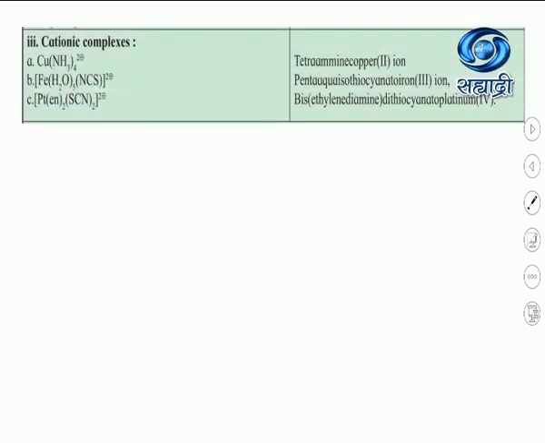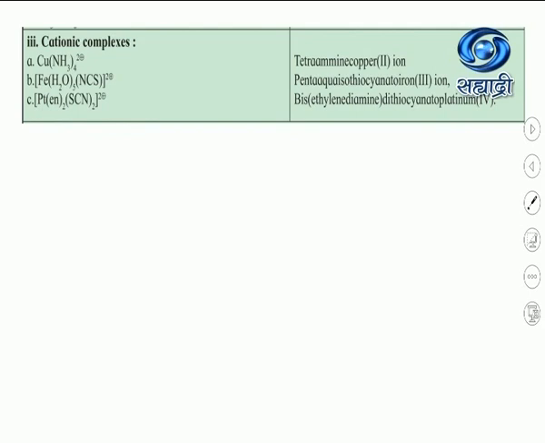Okay. Now see the cationic complexes. You know cationic complexes means the complexes which carry a positive charge. The common rule we apply here: first we write the name of the ligand. There are 4 ammine ligands, so we write tetraammine. Then the name of the metal, copper, but here we are not going to change its ending. We write the name of the metal as it is. Why? Because this is a cationic complex. In case of a cationic complex, no need to change the ending of the metal.